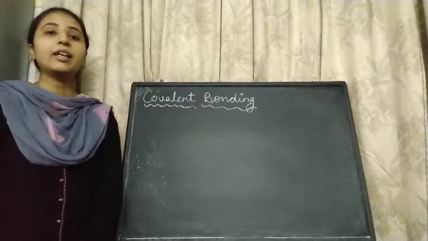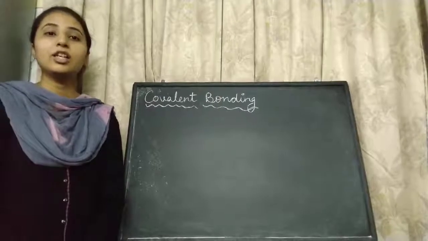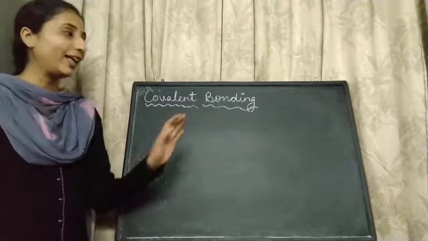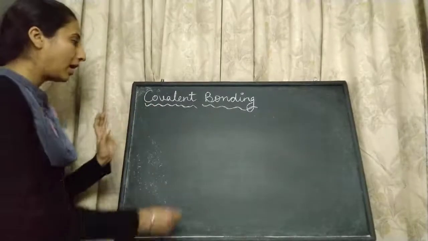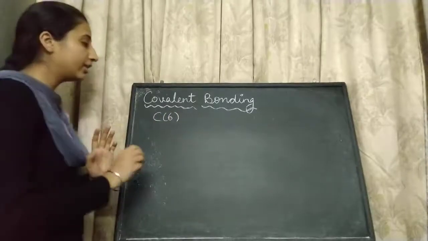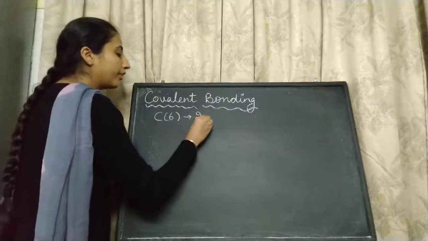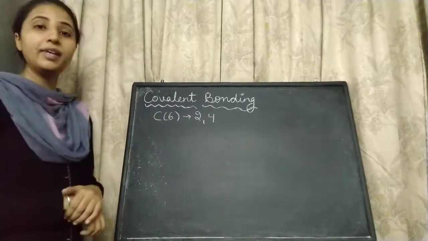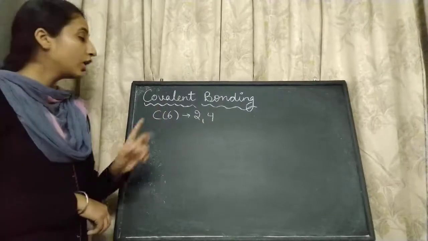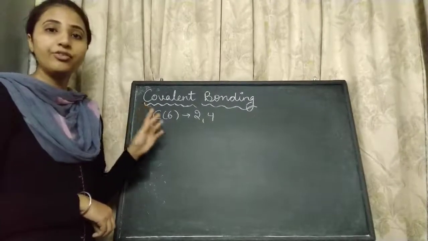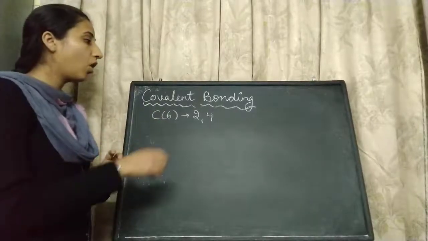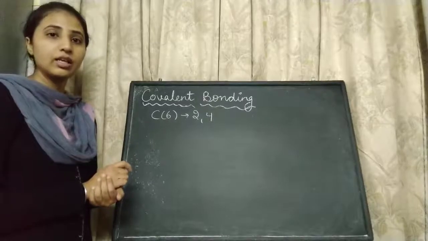We all know that every element has the tendency to attain a noble gas configuration. Now, we will take the case of carbon. Carbon has atomic number 6 and its electronic configuration is 2, 4. Carbon has 4 valence electrons in its outermost shell. To attain the noble gas configuration, carbon has to gain 4 electrons or lose 4 electrons.